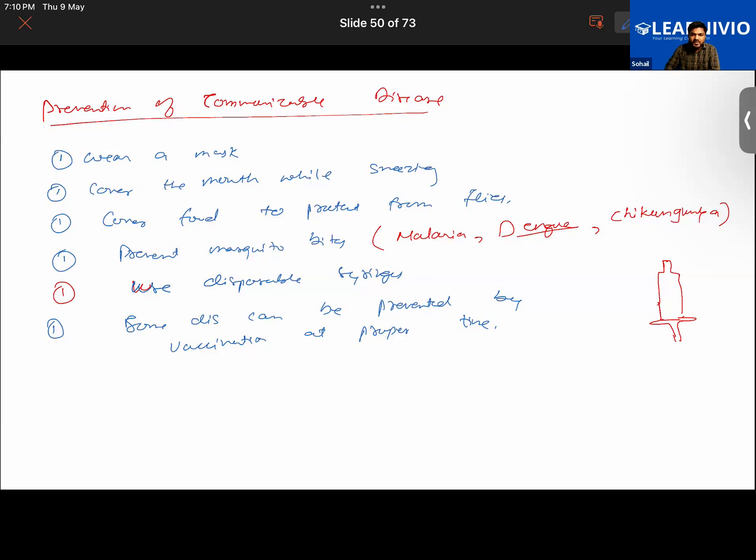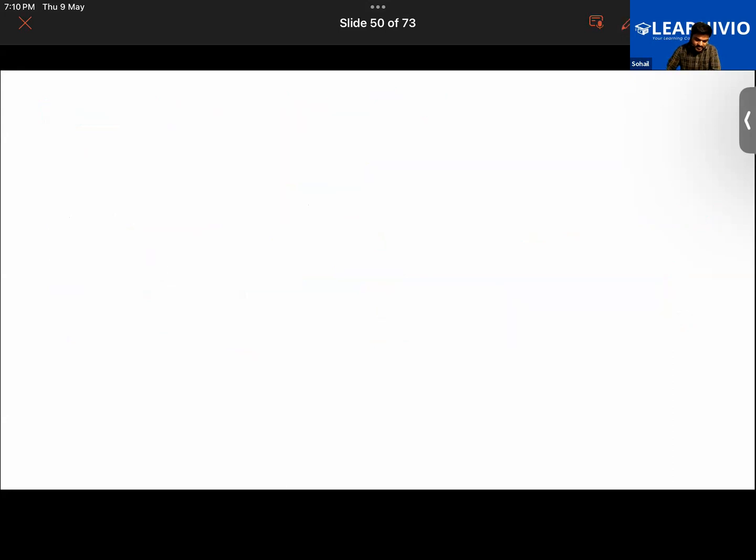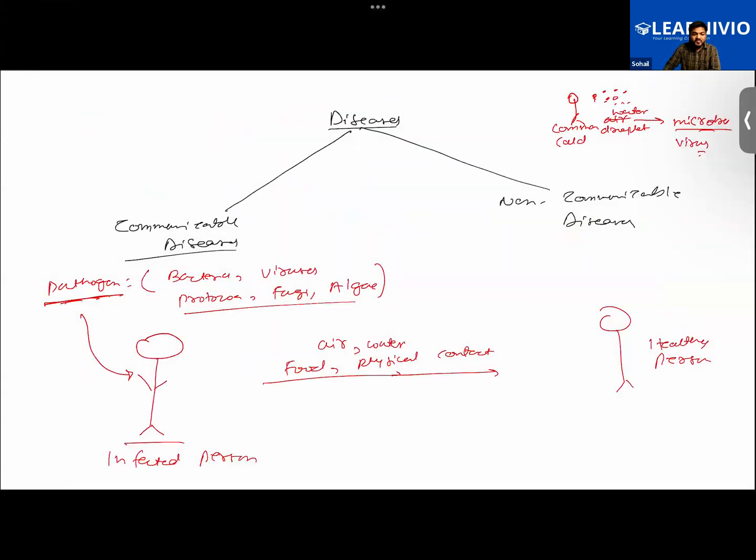Isn't coronavirus also a communicable virus? COVID is also a communicable disease, isn't it? So we have got vaccines for such diseases. Then you have vaccines for diseases like polio. So that is the thing. Hope you are getting it. Is there any question from this part?